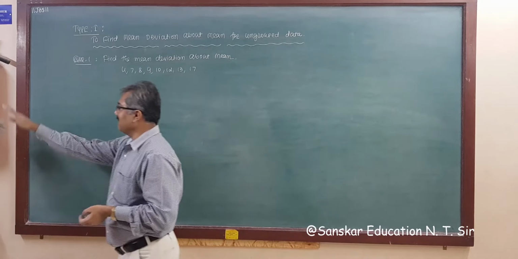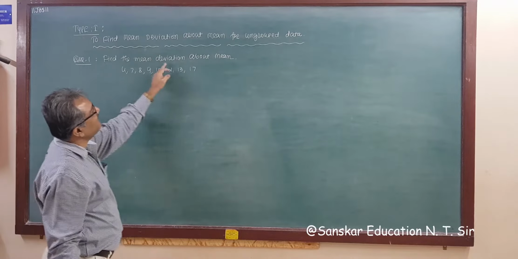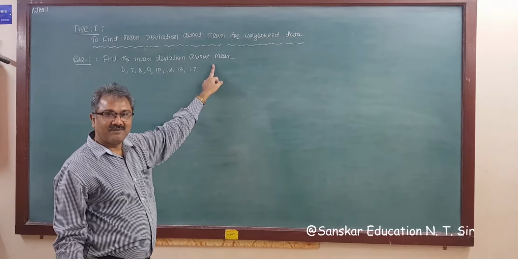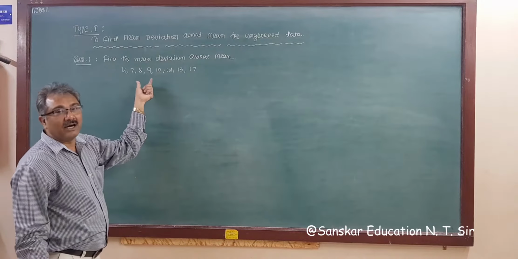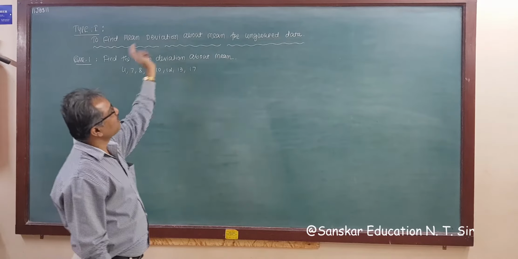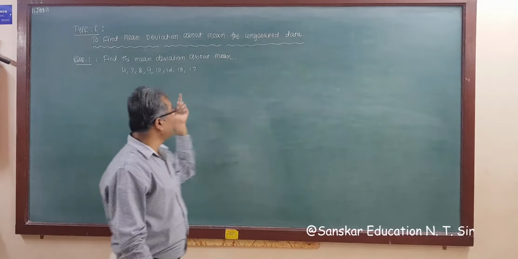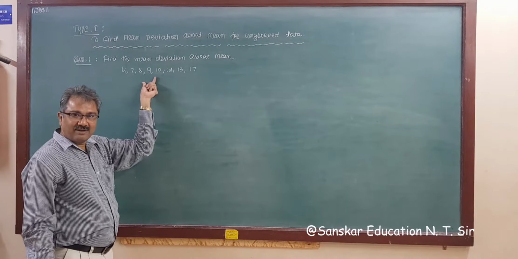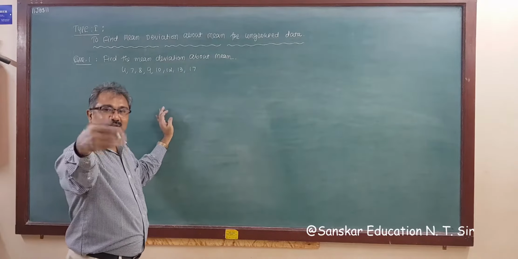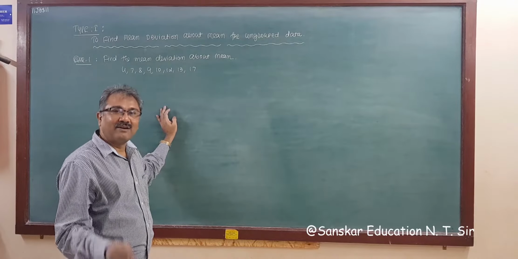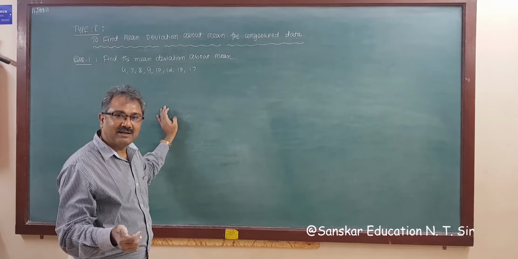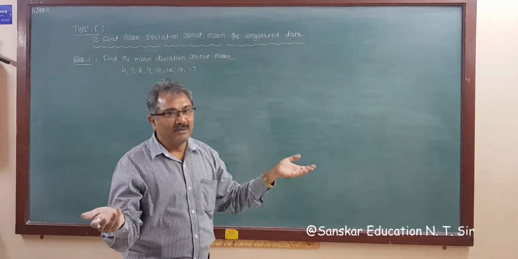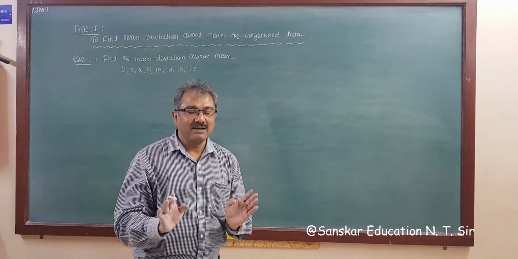So the first question is: find the mean deviation about mean, and the given data are this. This is ungrouped data, where only the observations are given. In discrete data, observations and frequencies are given, and for continuous data, classes and frequencies are given. You know how to find mean and median, so it is now very easy.